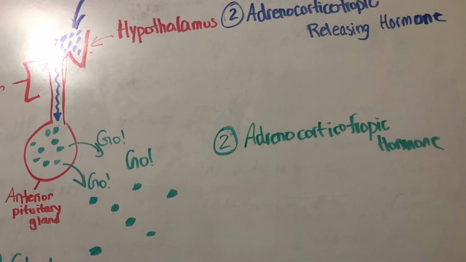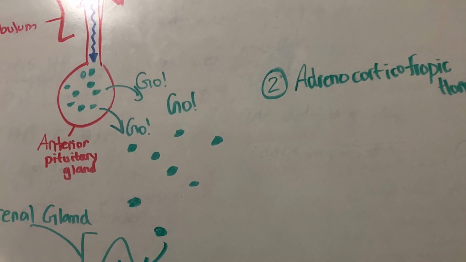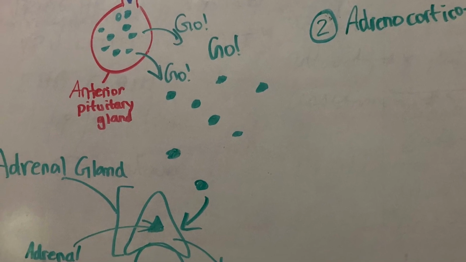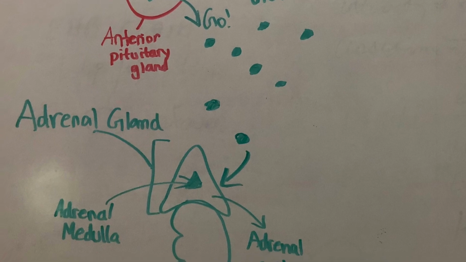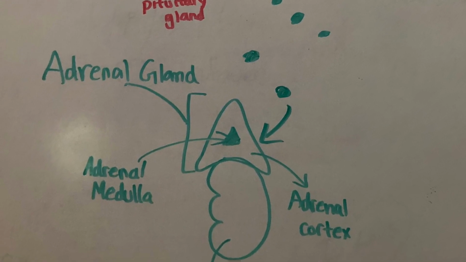So now we'll talk about adrenocorticotropic releasing hormone, which is made in the hypothalamus, sent to the anterior pituitary gland, and causes it to release adrenocorticotropic hormone, which will be sent to the adrenal glands, which lie on top of the kidneys. The adrenal glands are made up of 2 different sections, the adrenal cortex and the adrenal medulla, and they both secrete different hormones.